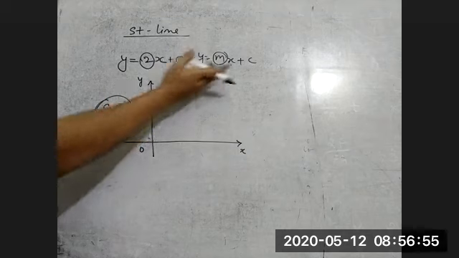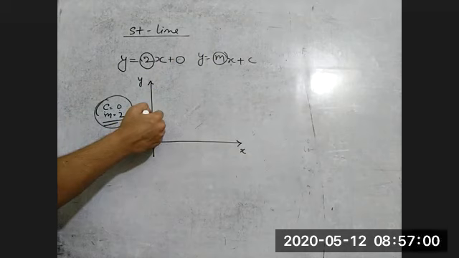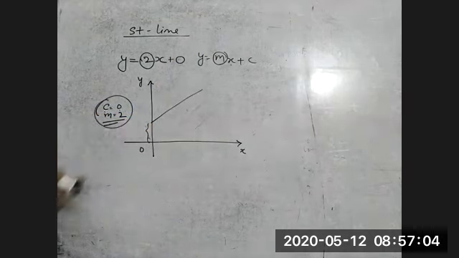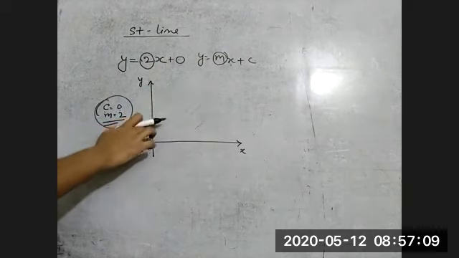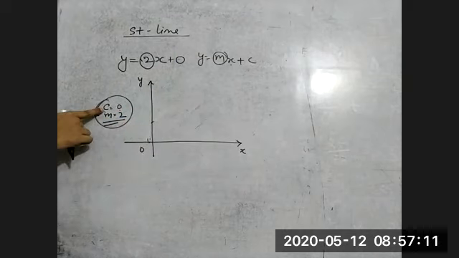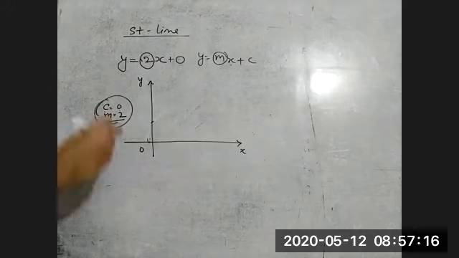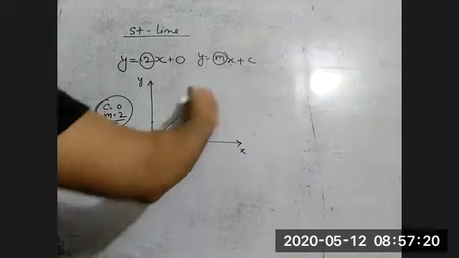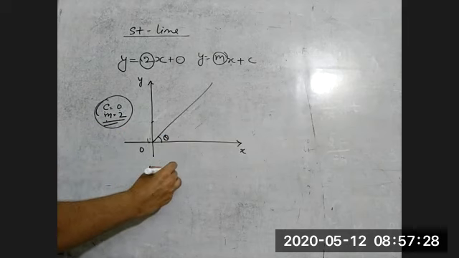So this straight line is passing through the origin. If you take some value of y, the line would pass through the y-axis at a distance c, but here c is 0. So whenever c is 0, the straight line will pass through the center, or origin. Now the slope m is equal to 2. This is theta, so we can write tan theta is equal to.